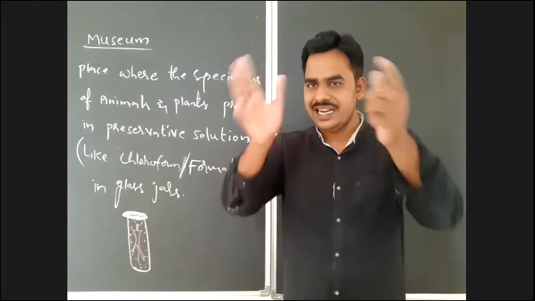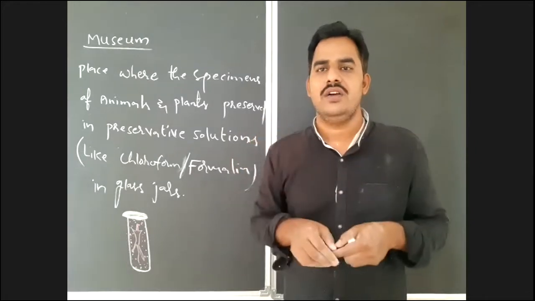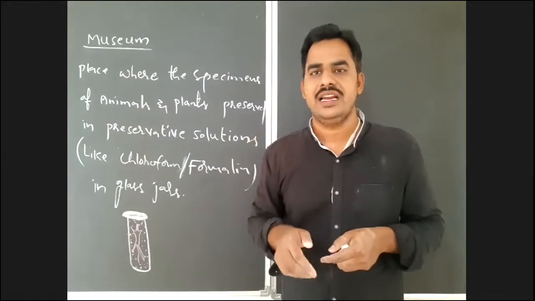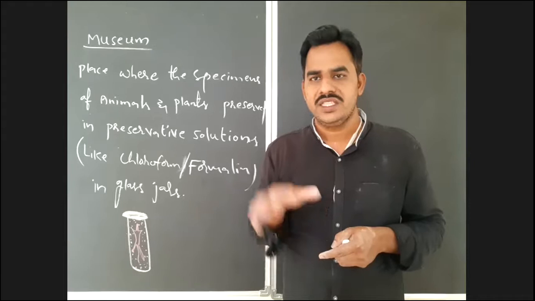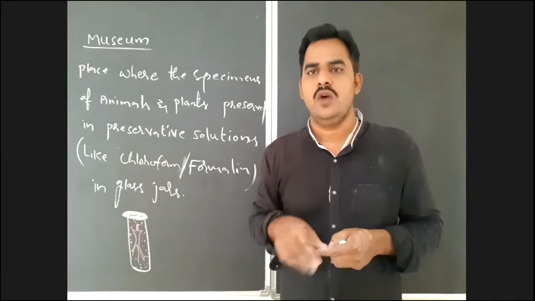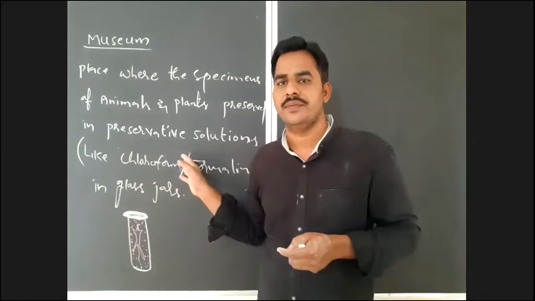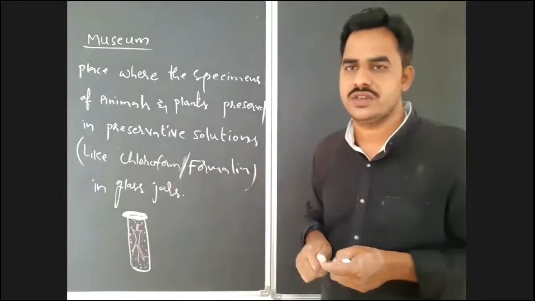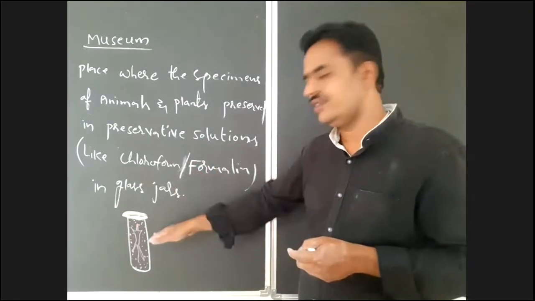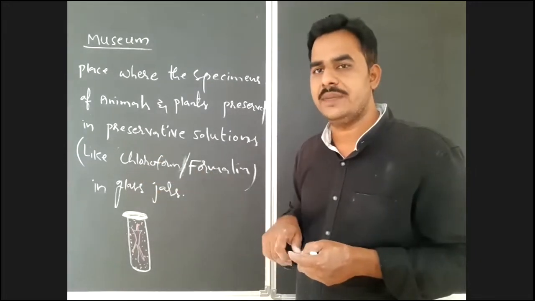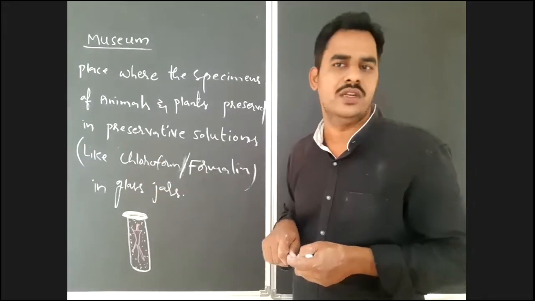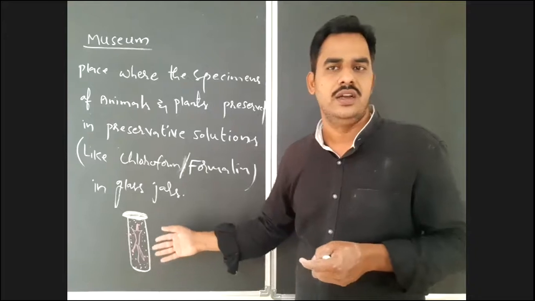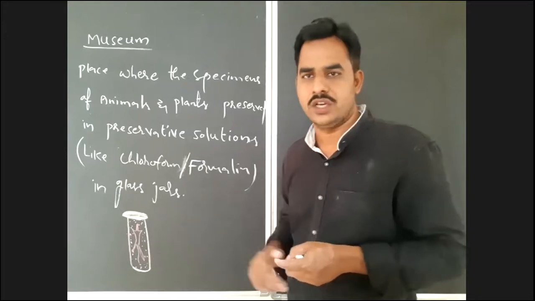So if the skeleton of an extinct organism or a rare animal is collected, how do we preserve that skeleton in the museum? The skeleton will be preserved in skeletal boxes. No need for formalin because bones cannot be decomposed by microorganisms. So no need to use this chloroform or formalin solution.